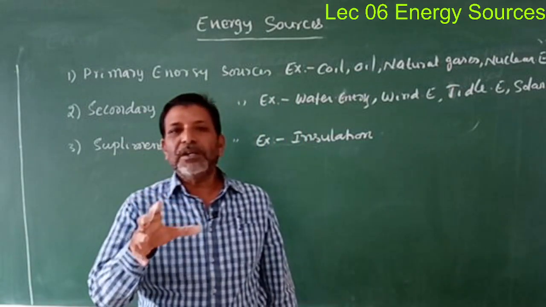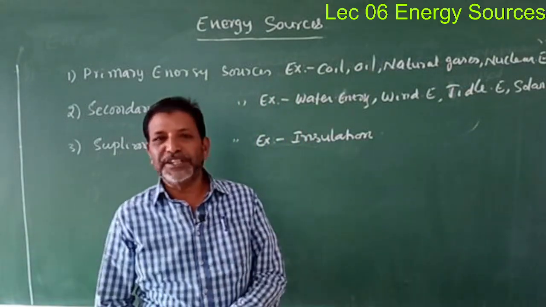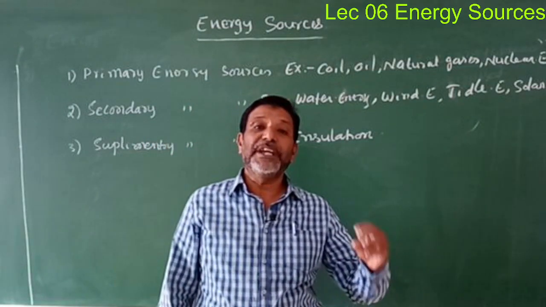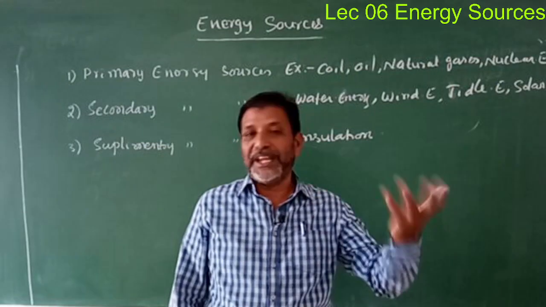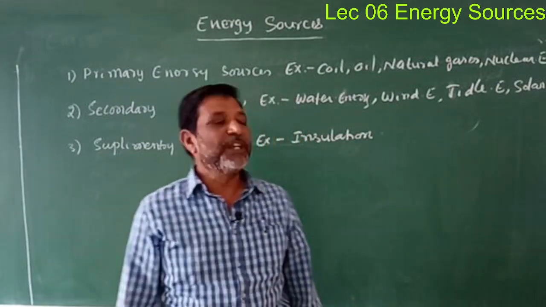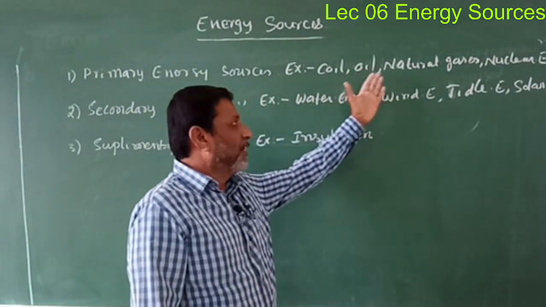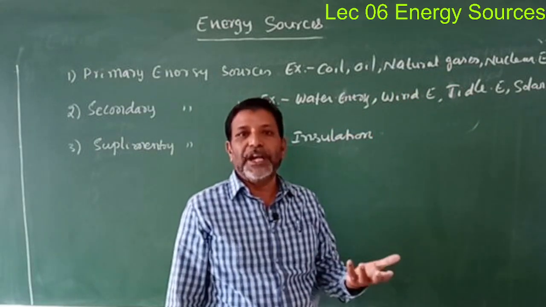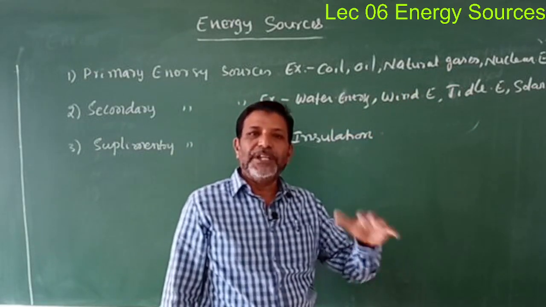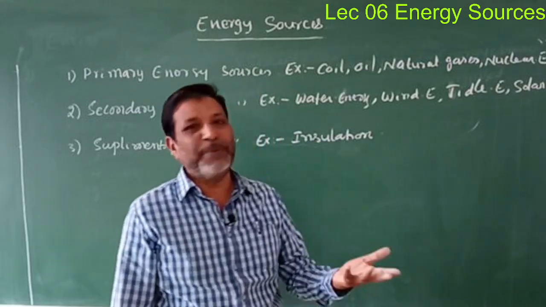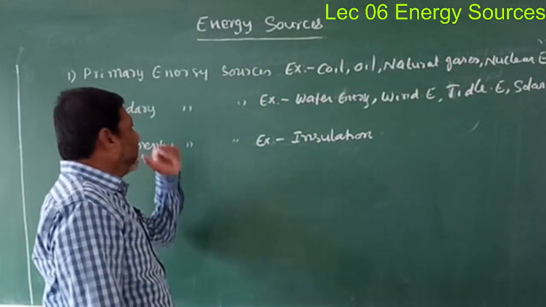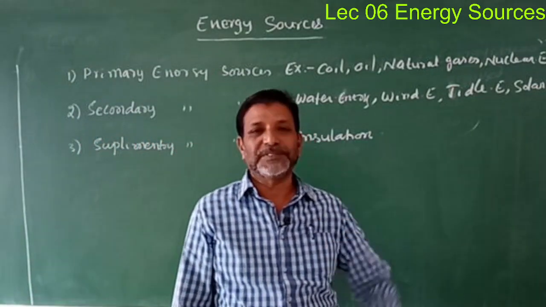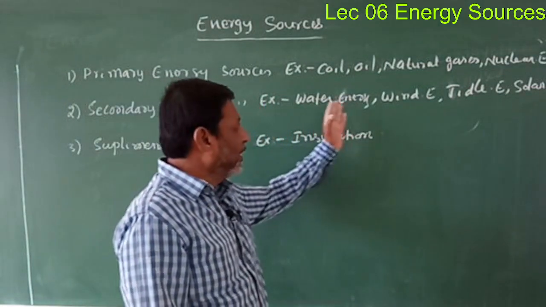Now, these are the three different types of energy sources. Primary energy sources means the energy sources whose energy yield is very high. Examples are coal, oil, natural gas, nuclear energy, etc. Energy yield, as I already told you, is the ratio of energy obtained to the energy spent. Secondary energy sources means the energy sources whose energy yield is less than 1.